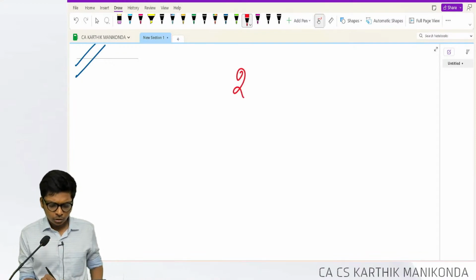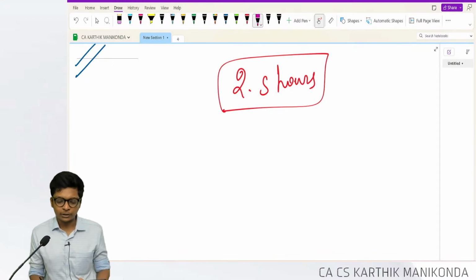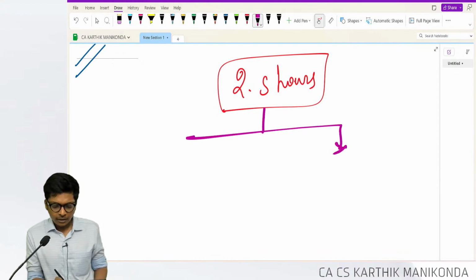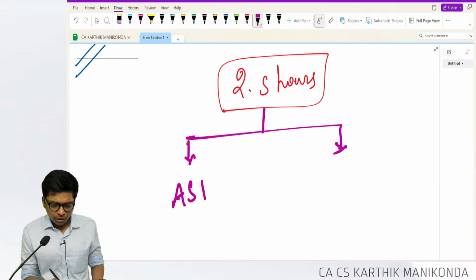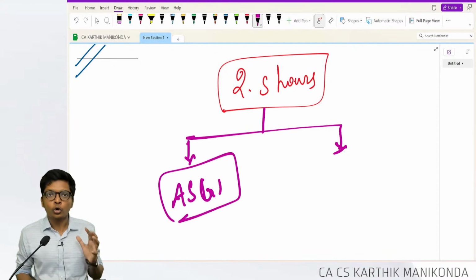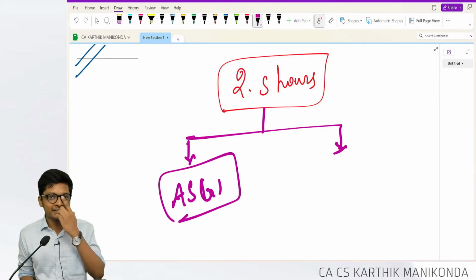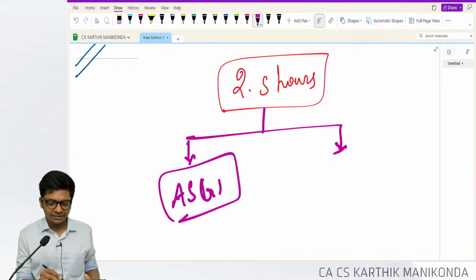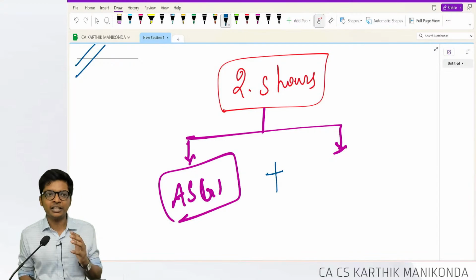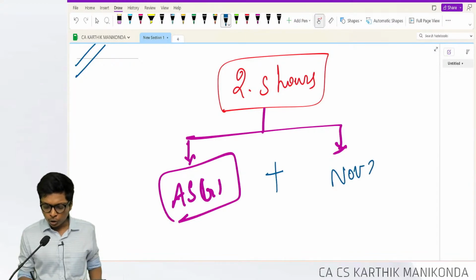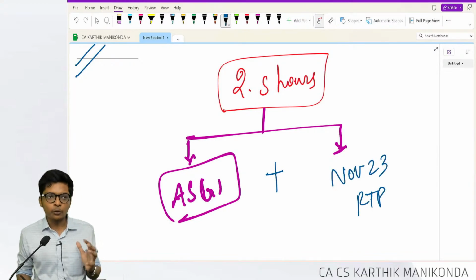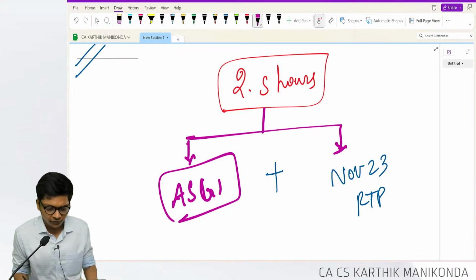In the next 2.5 hours session, what are we going to do? Simple. We're going to revise all the accounting standards of Group 1 from AS1 to AS16. All the concepts we're going to revise easily in 2.5 hours. Time is sufficient. And additionally, we're also going to do November 23 RTP questions of all accounting standards of Group 1. If time permits, we will keep doing more RTP questions of accounting standards.